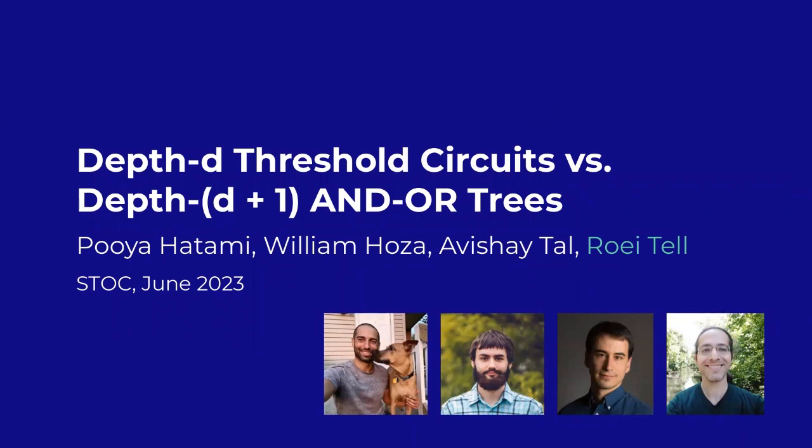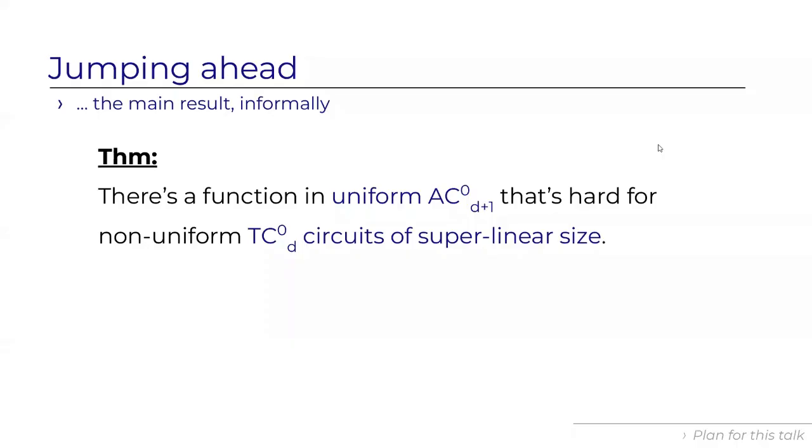My name is Roei, and this talk is titled Depth D Threshold Circuits versus Depth D+1 AND/OR Trees. It's joint work with Pooya Hatami, William Hoza, and Avishay. Let me first state the main result very briefly and upfront, in a way that experts can get, and then later on I'm going to present things in a more orderly way.